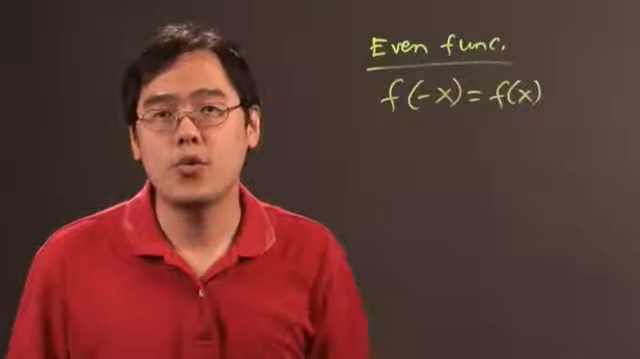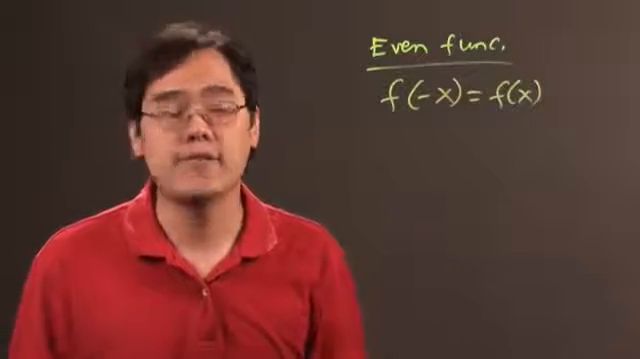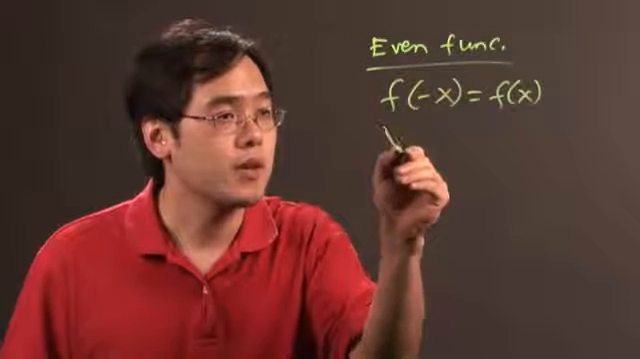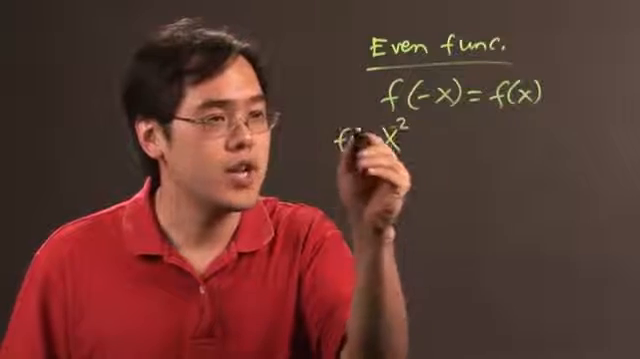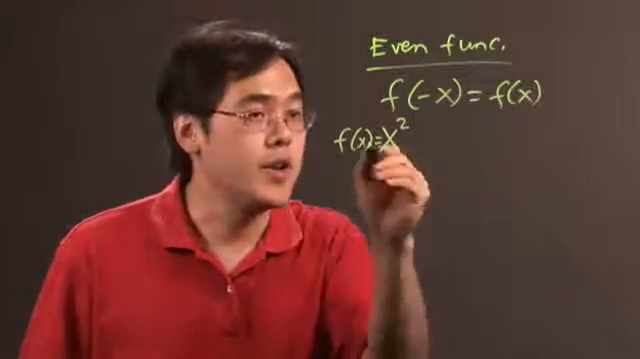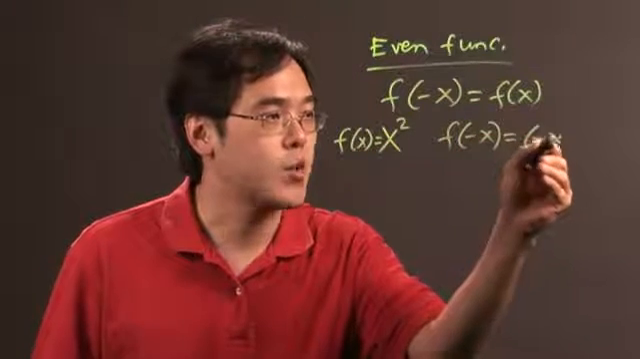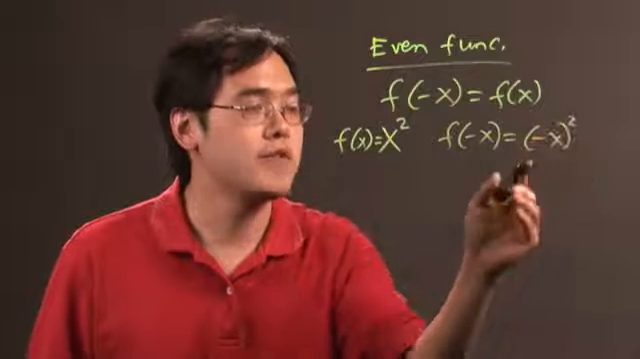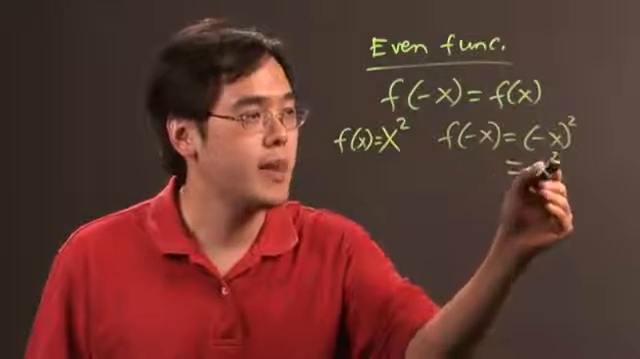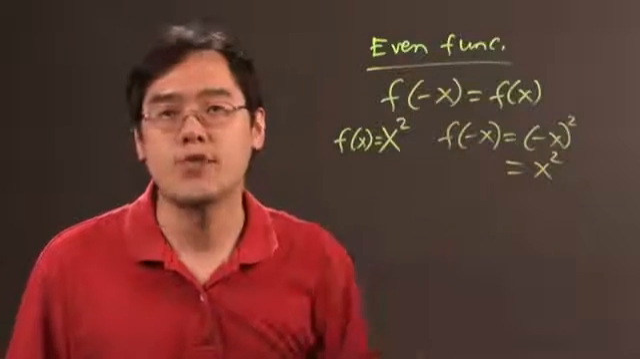That means if you substitute negative x in place of x, it actually will not affect the function itself. So, for example, if you have the function f of x equal to x squared, if you put negative x in its place, you're going to have negative x quantity squared. But as you know, if you have a negative number squared, that's still going to give you positive. So what happens here is that the negative has no bearing whatsoever on the original function.